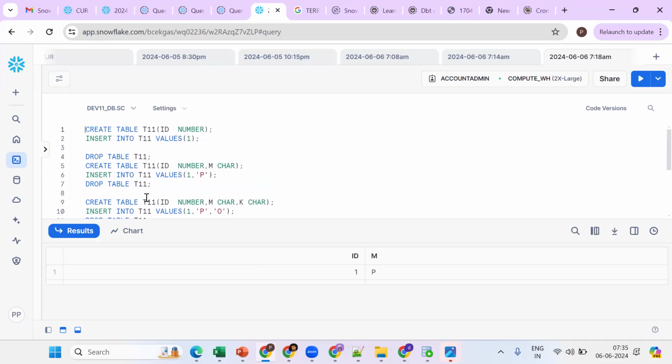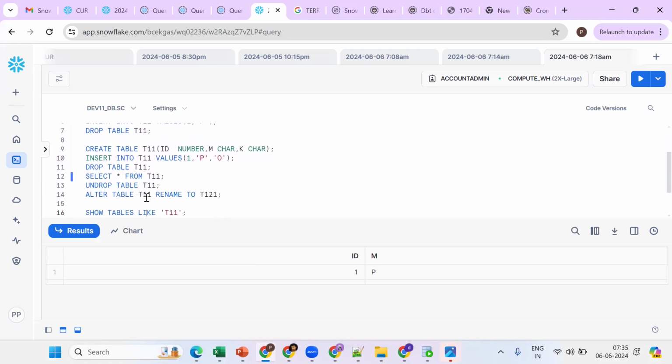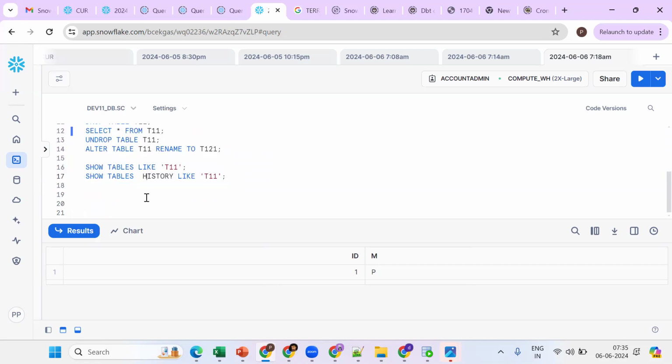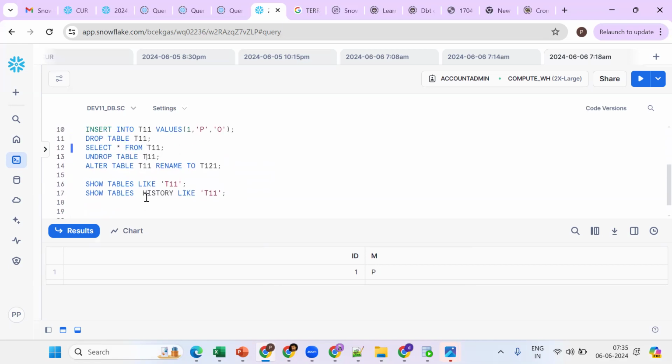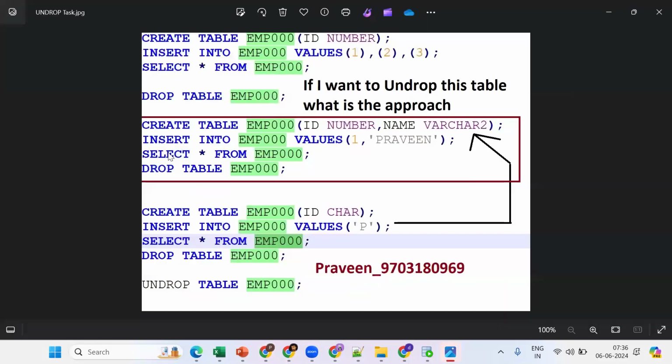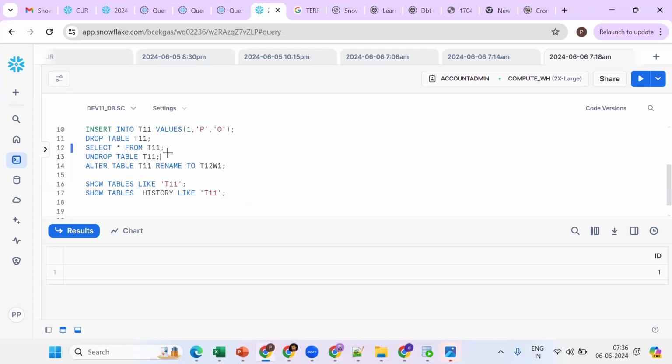Same thing: suppose I want to get one particular record. How do we get it? First, rename this table to a different name. Now this name is available, so undrop will get the record. The concept here is that in a database, one name should be given for only one object. Got the pointer? Is it clear so far?